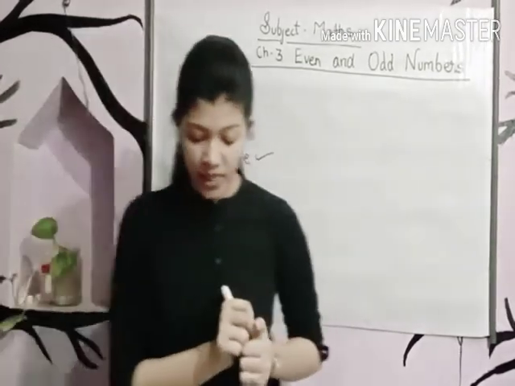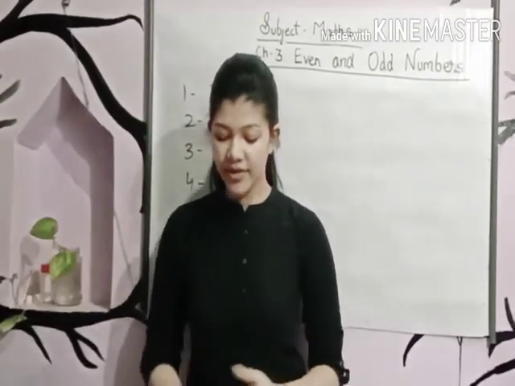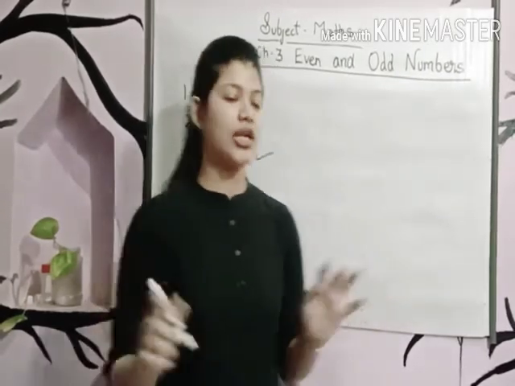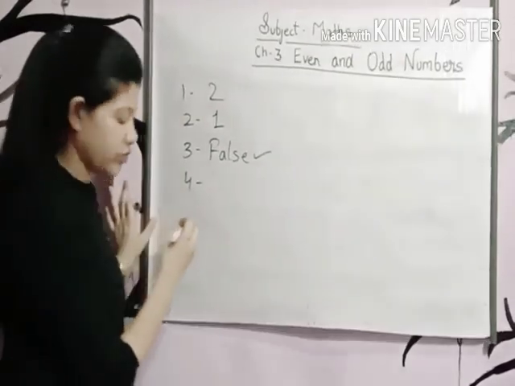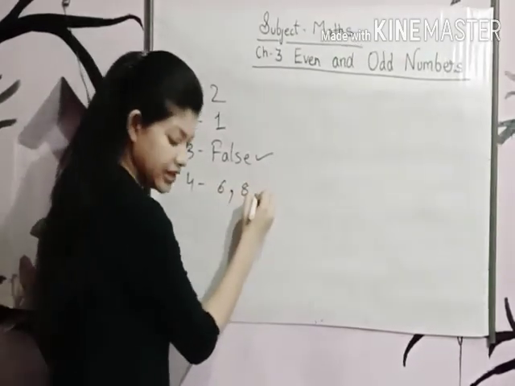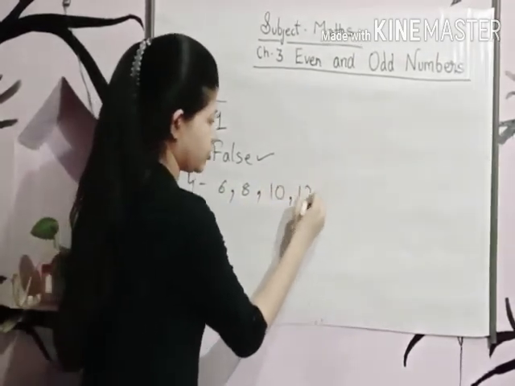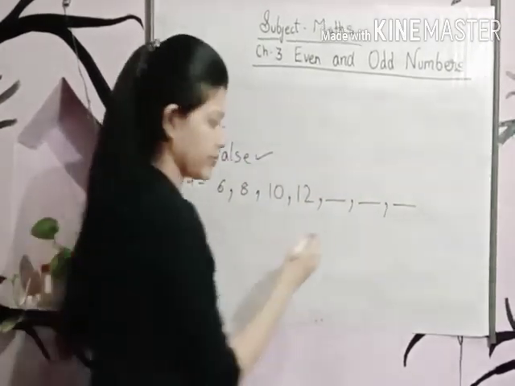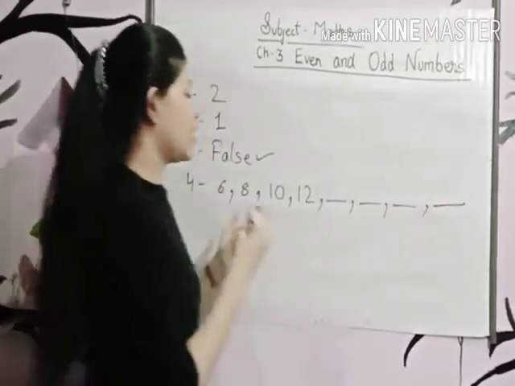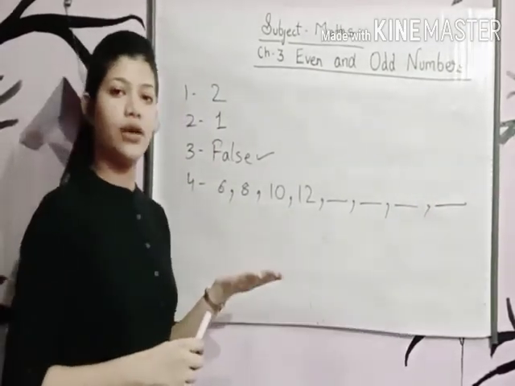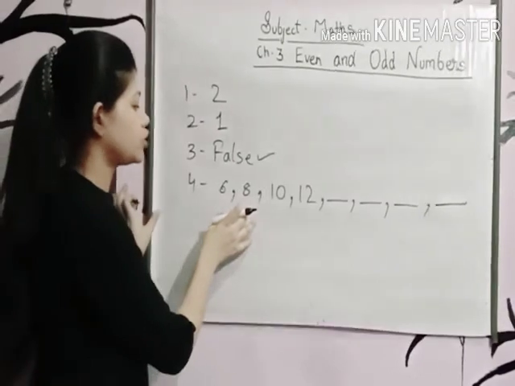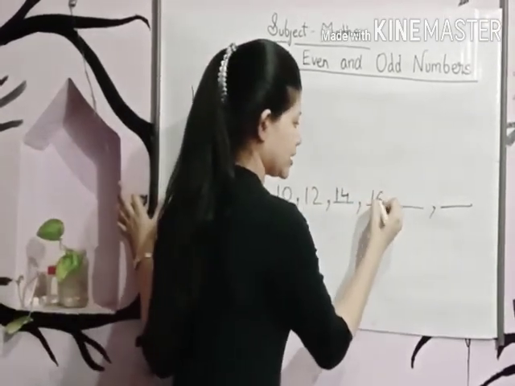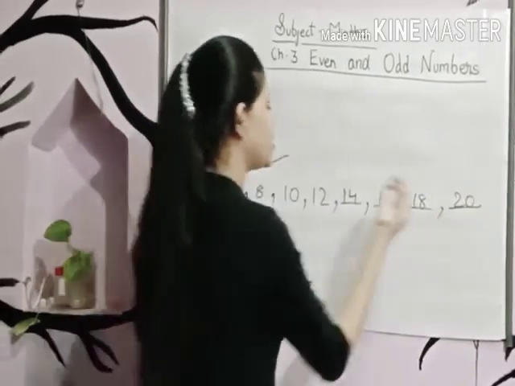Fourth one. Write the next 4 even numbers in the following. You have to write the next 4 even numbers. This you can do yourself. What is the question? 6, 8, 10, 12, dash, dash, dash, and dash. Now you have to write the next 4 even numbers. So, 6, 8, 10, 12, 14, 16, 18, and 20.